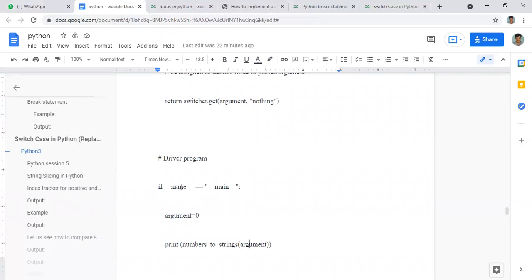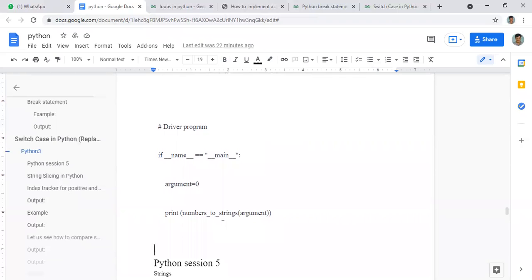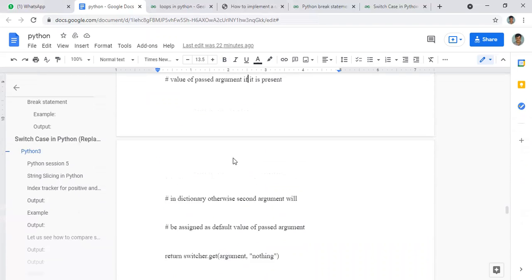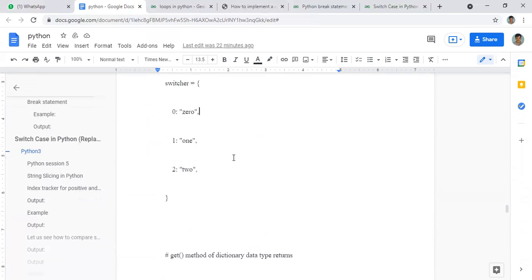If __name__ equals "__main__", meaning our main program, and argument equals 0, then it will print numbers to string. Look here: if you execute this program, it prints numbers to string, because this switcher will execute.